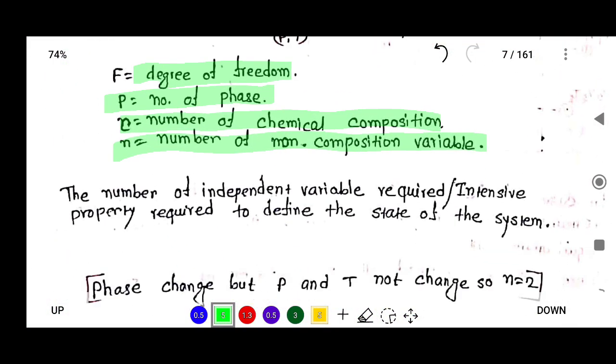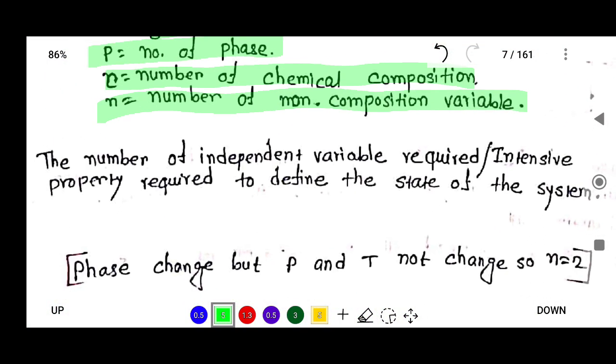First, try to understand what is degree of freedom. The degree of freedom is the number of independent variables or intensive properties required to define the state of the system.